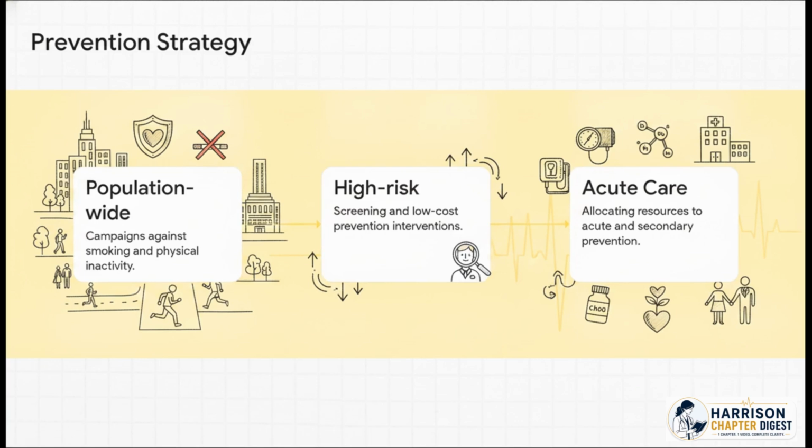Step 1, population-wide measures. We're talking big national anti-smoking campaigns and redesigning cities to actually encourage walking. Step 2 requires targeting high-risk subgroups with proactive screening and low-cost prevention for things like blood pressure and cholesterol. And finally, step 3 is the necessary allocation of resources to acute care and secondary prevention, basically helping the people who already have the disease to survive and thrive.